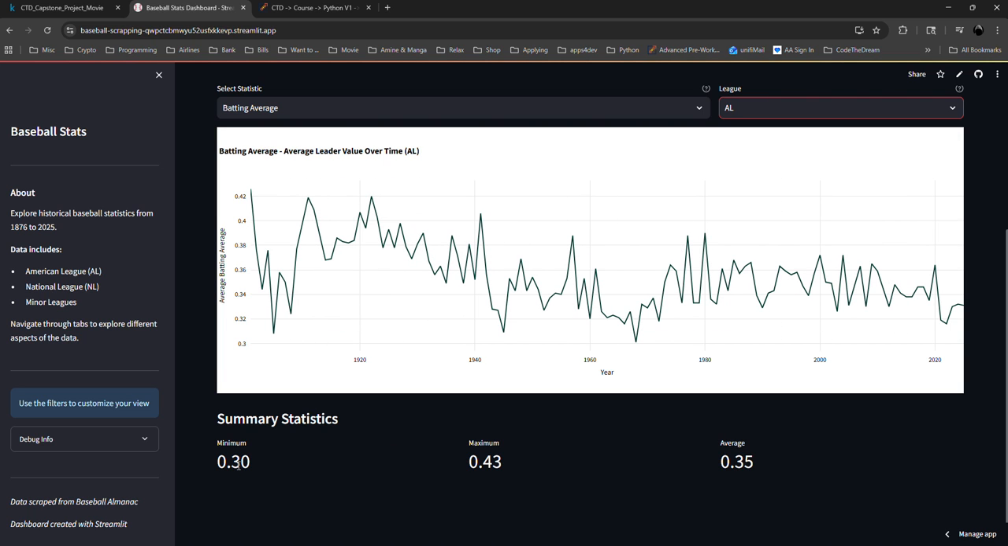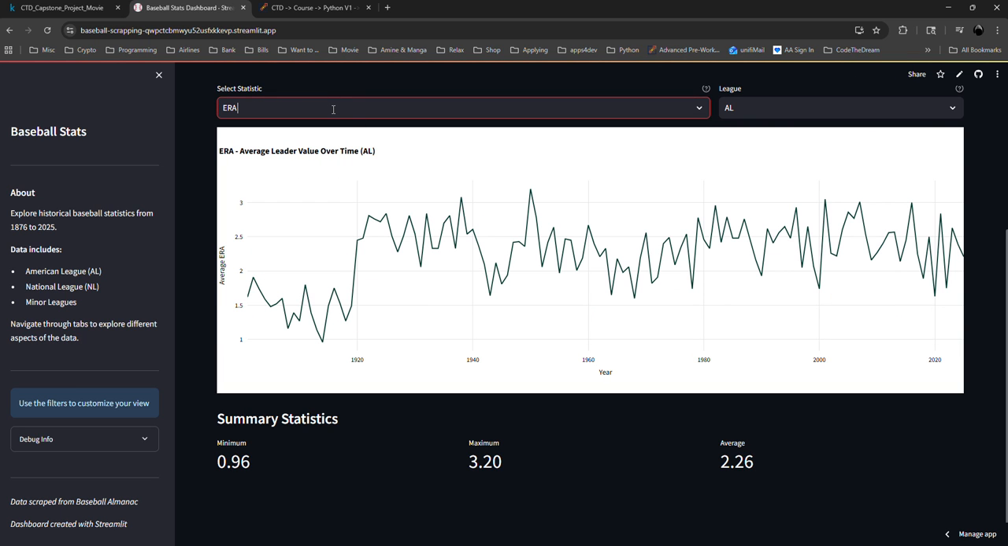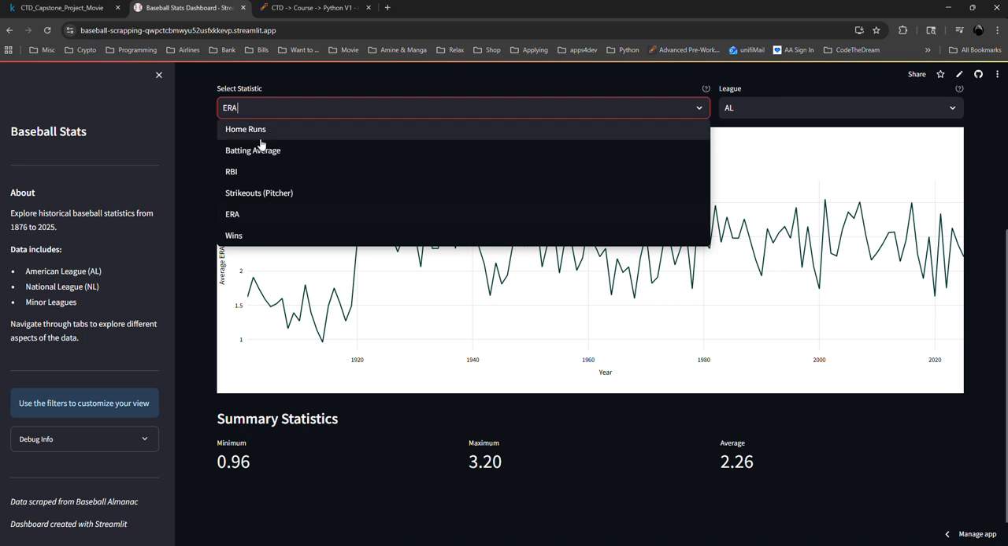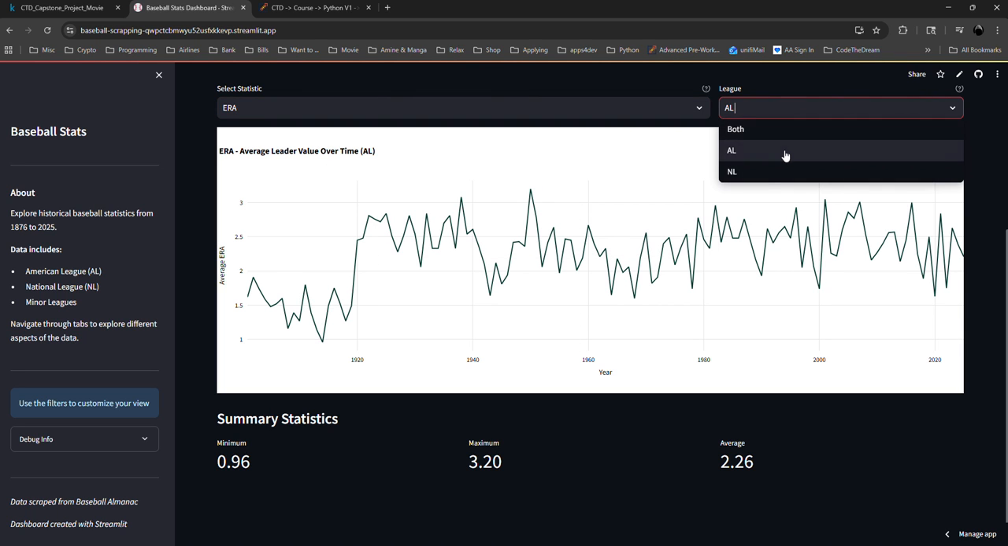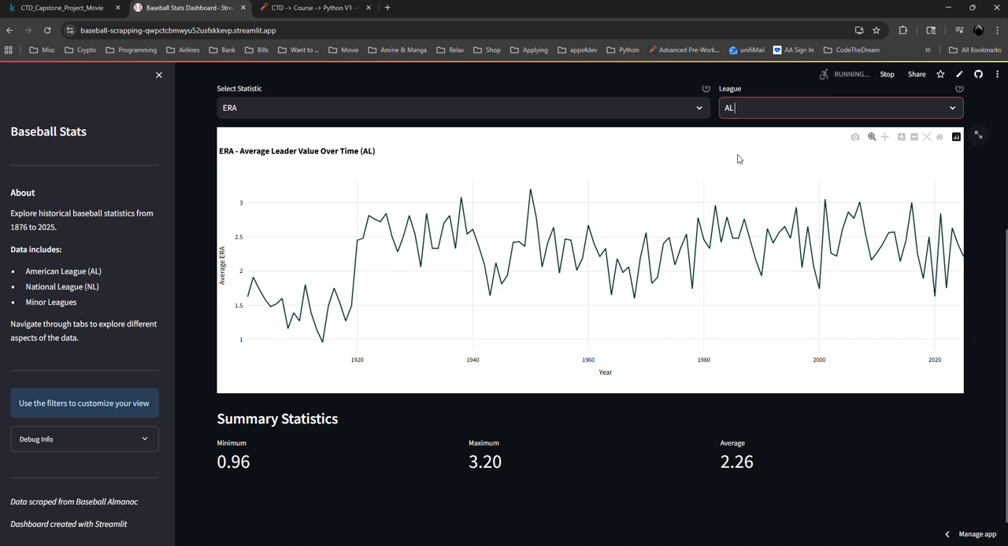0.300. 0.3 is like we use in baseball. The maximum was 0.43, and the average is 0.335. You can choose between every statistic, you can choose between batting or pitching, between NL, National League, or American League.